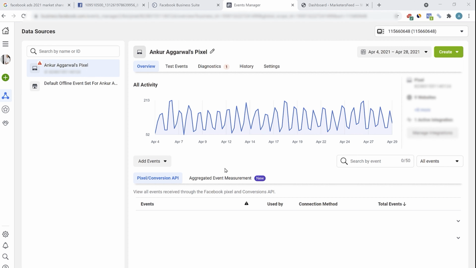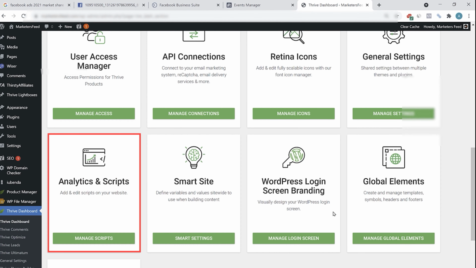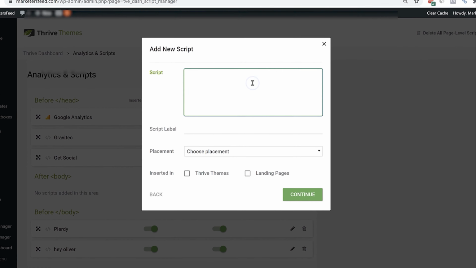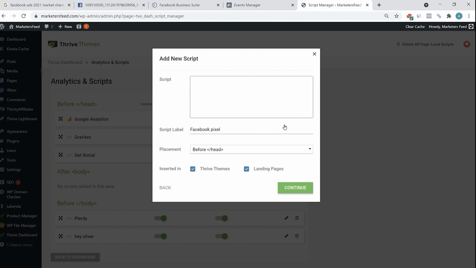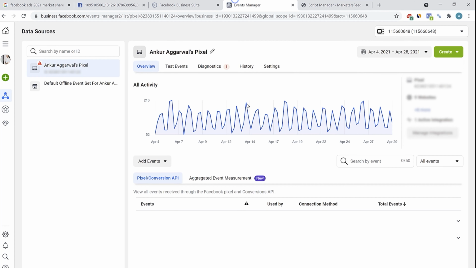Your website could be built on WordPress or on a different platform. It could be Shopify or it could be any other platform. For every platform, it will have detailed instruction, or you can add it manually as well. There will be a code that will be given to you if you select the option of adding it manually. Once you copy the code, if you have a WordPress website like ours, like here on marketerspeed.com, if you've seen a blogging course or affiliate marketing course and built the website like that, then you can go to Thrive Dashboard. Here, scroll down, go to Analytics and Scripts, click on Add New, paste the script here, name the script label as Facebook pixel. The pixel should be placed before head because that is what is recommended. Insert it in Thrive Themes and Landing Pages. I want the pixel on all the different pages of the website, and click on Continue. Once that is done, within a few minutes, your pixel will start firing.